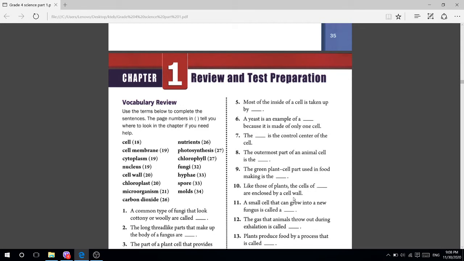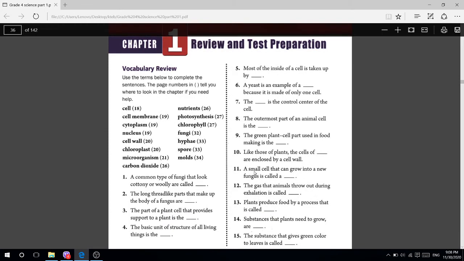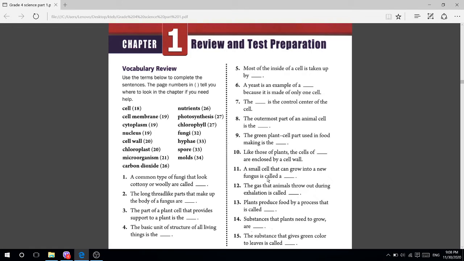Number 10, write down fungi. A small cell that can grow into a new fungus is called what? Number 11. Okay, it is called spore. You can find the answer on page 33. The answer is what? Spore. In number 11, write down here spore.